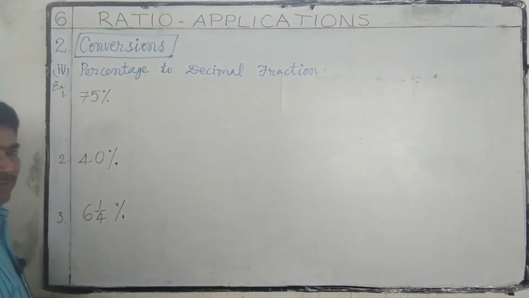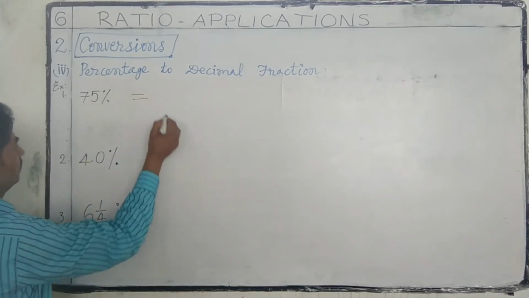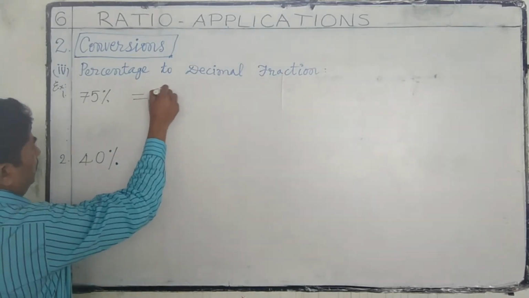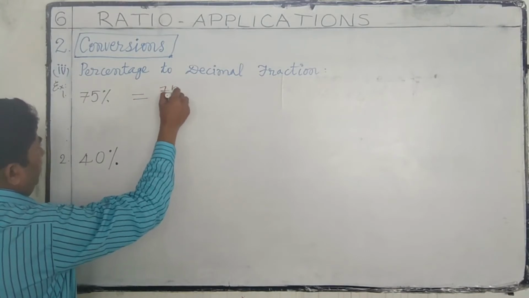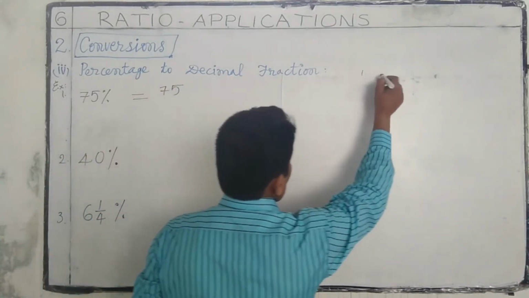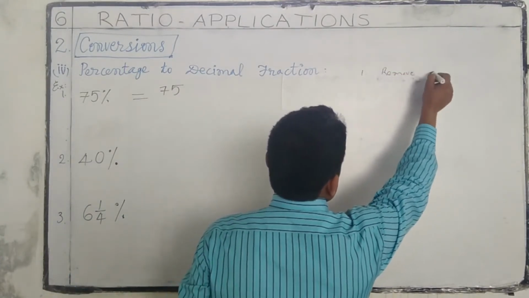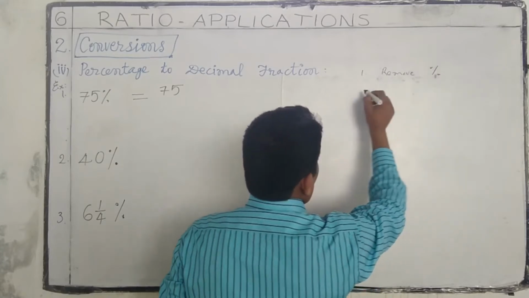First, 75 percentage. First, remove the percentage sign.